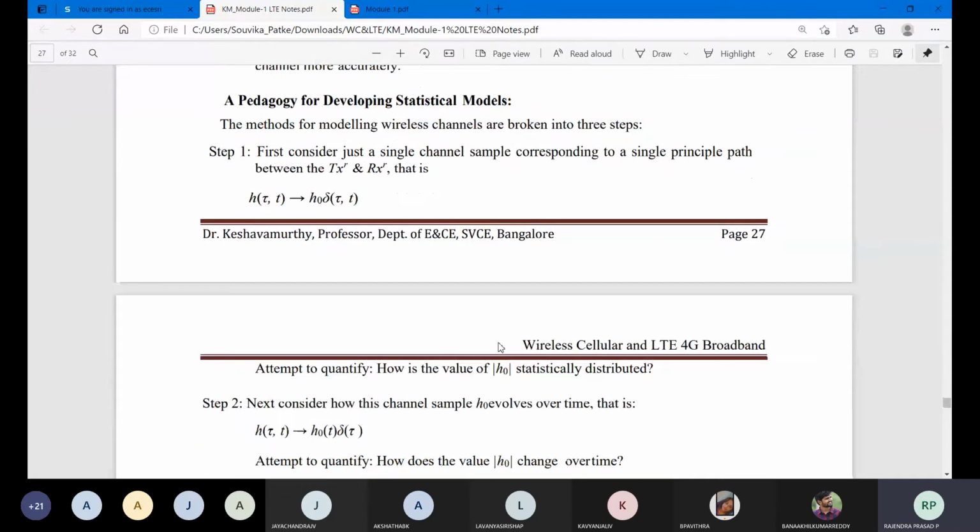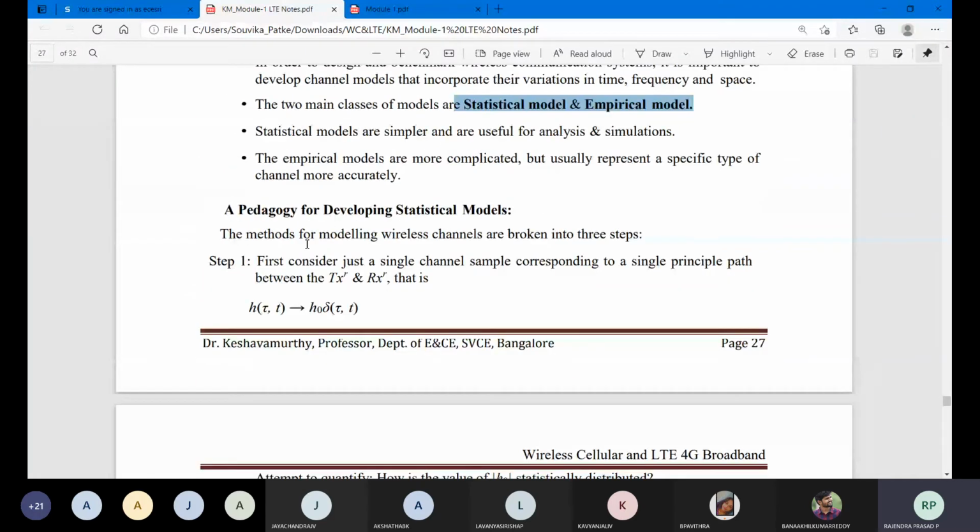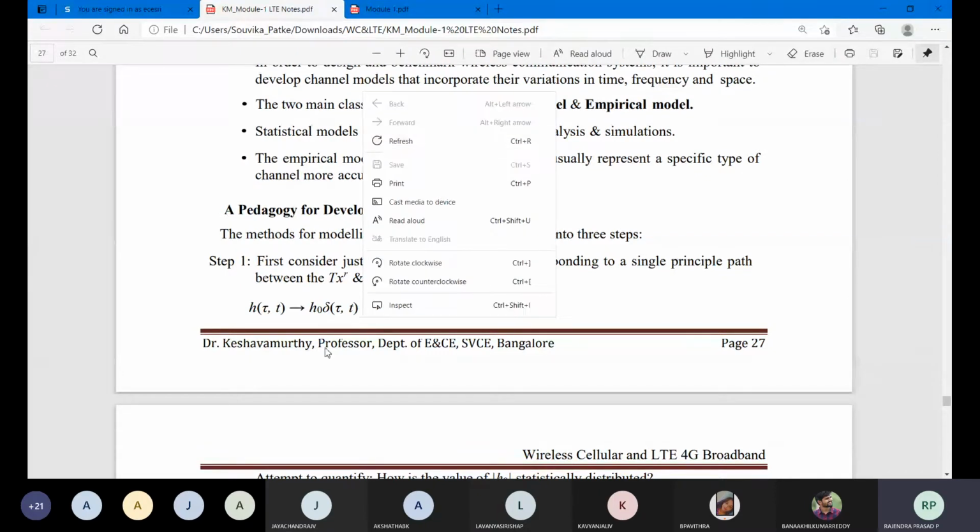Here he has given a few steps on how to measure that. You can see the methods for modeling a wireless channel are broken into 3 steps. First step, consider just a single channel sample corresponding to a single principal path between transmitter and receiver. That is h of tau comma t, given by an impulse function del of tau comma t.